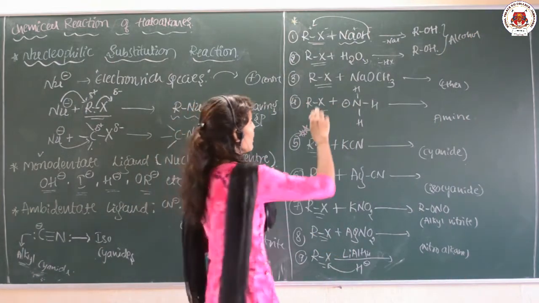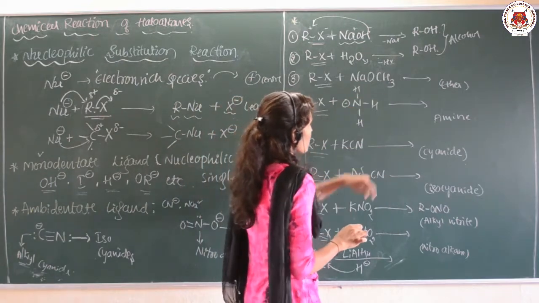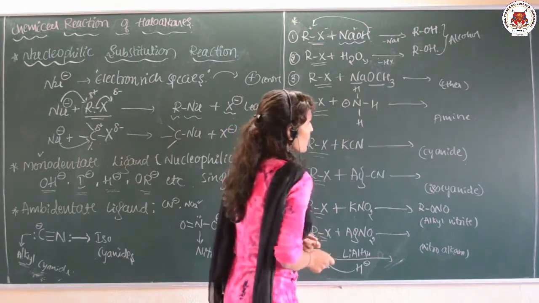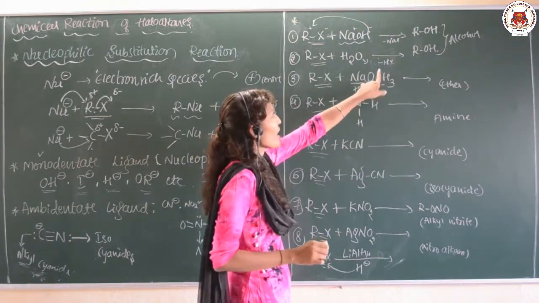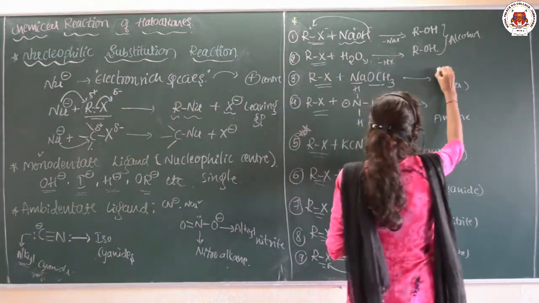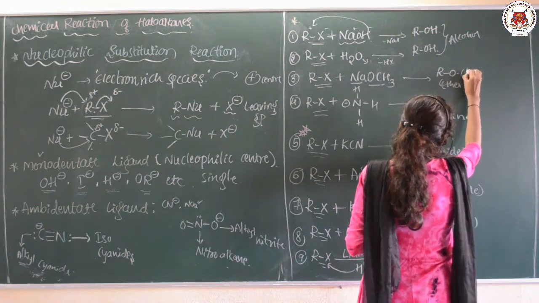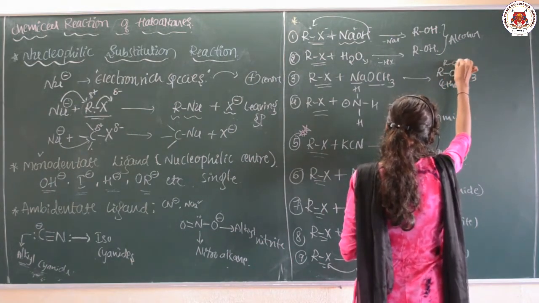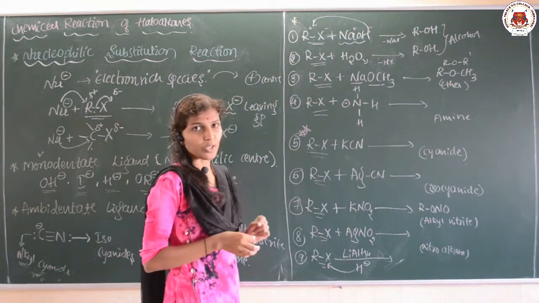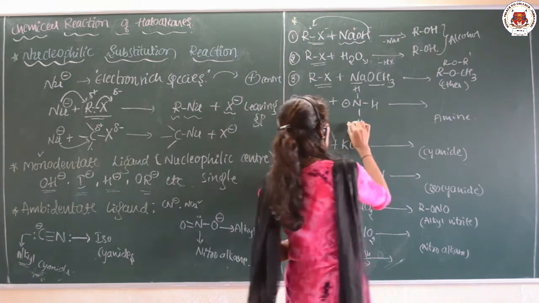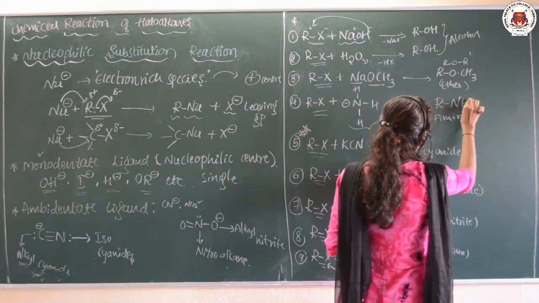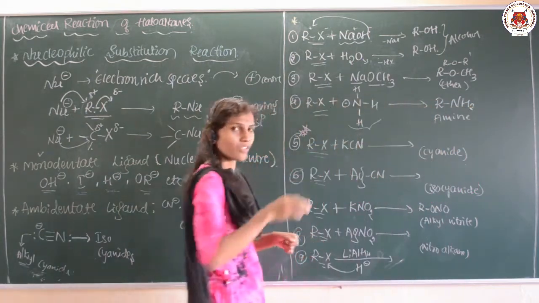Suppose the haloalkane is treated with NaOCH3. During this time Na plus and OCH3 minus will be there. So OCH3 minus will definitely combine with the R. So what will be the product? ROCH3. It means it is like ROR dash. There is a formation of the ether. Suppose it is treated with ammonia, NH3. During that time there is a formation of the amine, that is RNH2, while HX is removed.